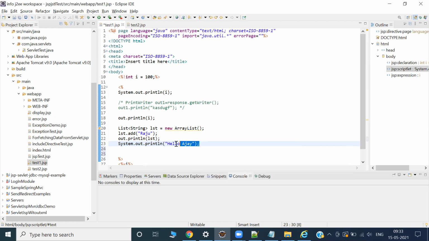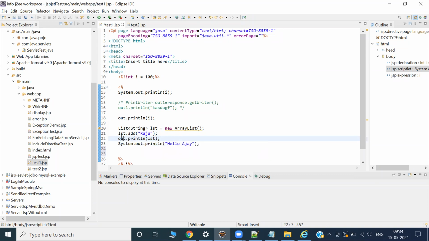This is about System.out.println. But what is out.println? It is not core Java related. It is from advanced Java. Here out is coming from response.getWriter. You are calling it and getting the PrintWriter object, and only then you are calling println.